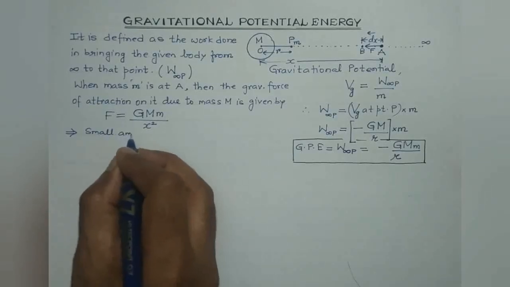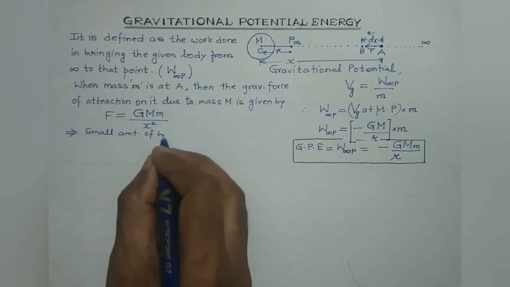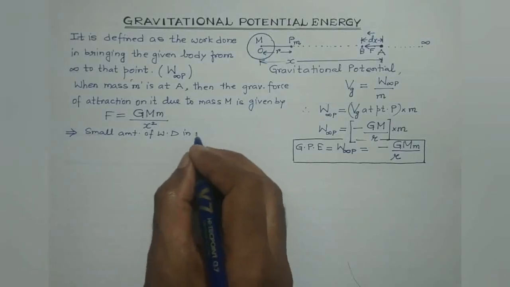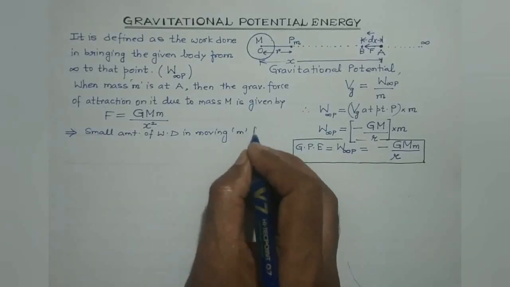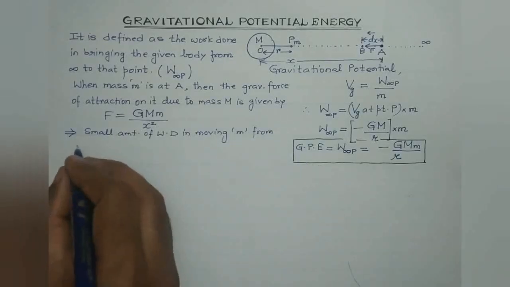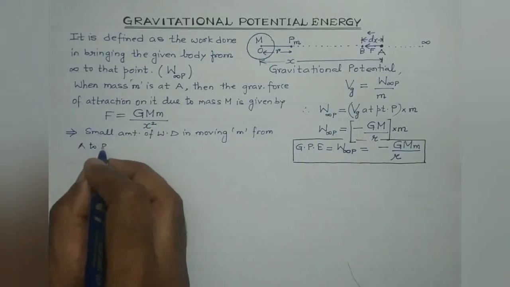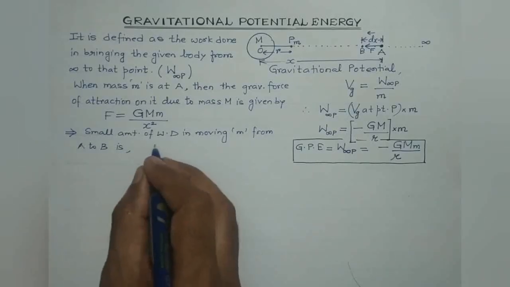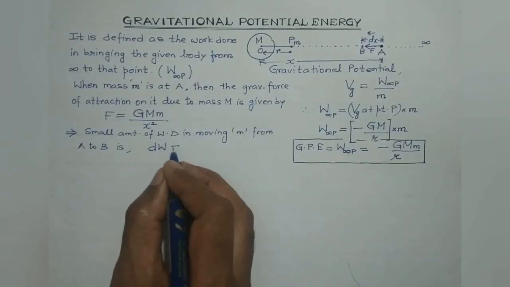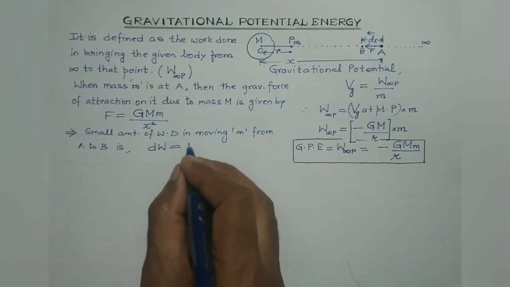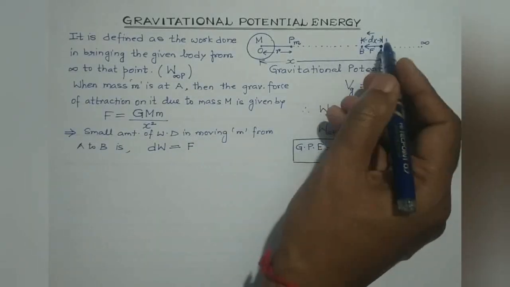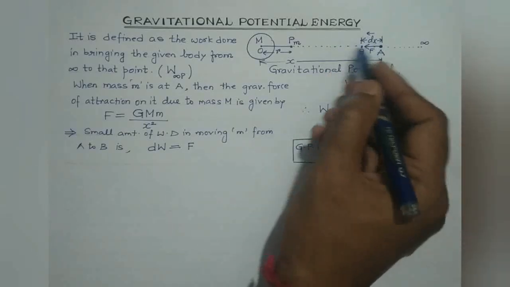Small amount of work done in moving mass m from A to B is given by dW. It represents a small amount of work done. Work done is given by the scalar product of force and displacement. Here, force as well as the displacement of the body is along the same direction.